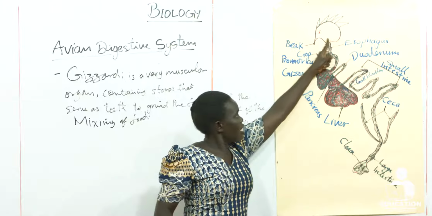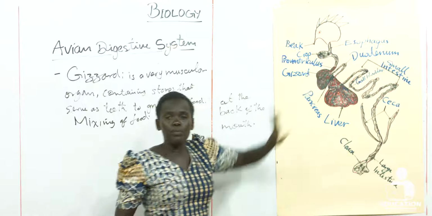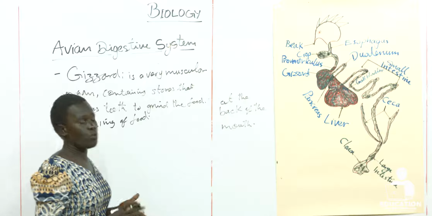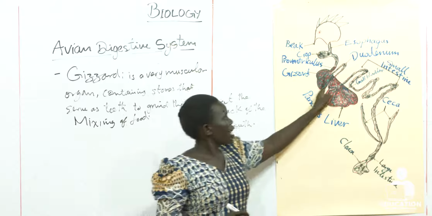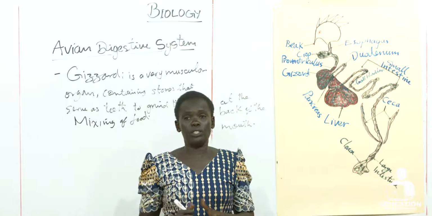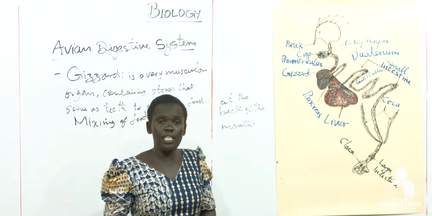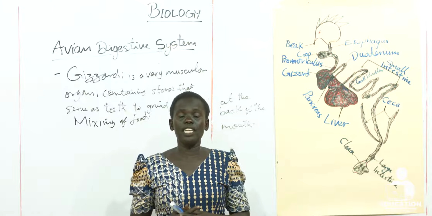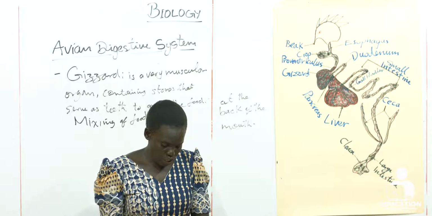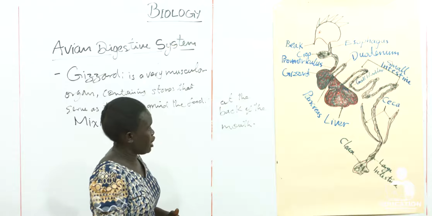So this enzyme from the saliva, and this enzyme from this region, pass into the gizzard so that they can mix with the food, and the food will be crushed properly. After that, it will be sent to the small intestine for the absorption of the nutrient, because we know very well the small intestine is normally the site where the absorption of materials takes place. Then from the gizzard, the food reaches what? The small intestine. And the small intestine is also divided into three.